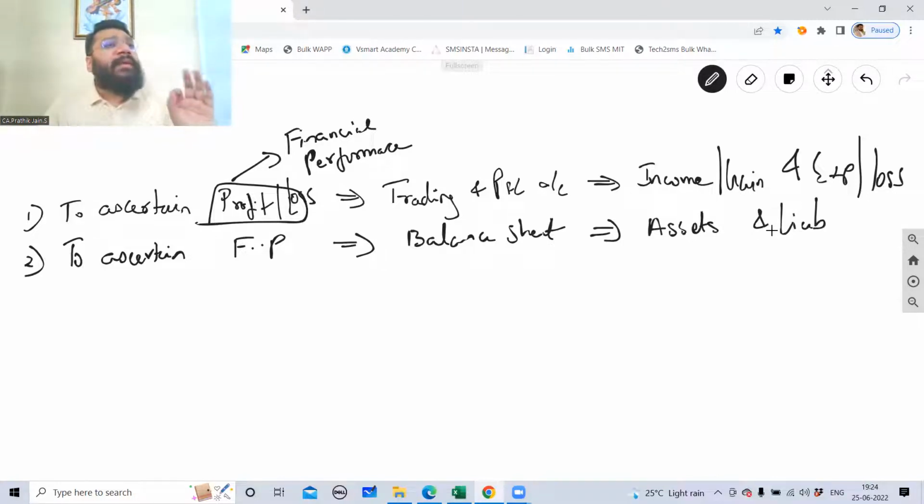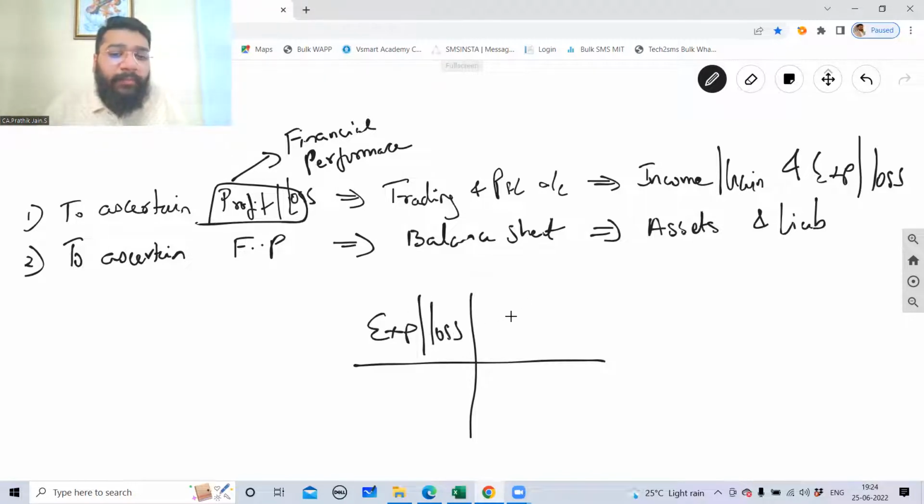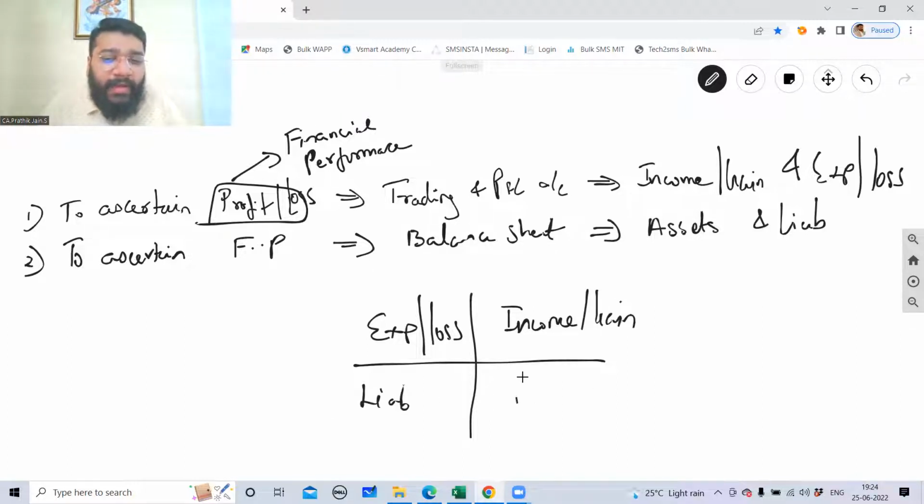Correct? So if you see, we are revolving around four quadrants: expense or loss, income or gain, liabilities, and assets. So any transaction you take, it will fit in any one of these four categories. And every transaction will affect two categories, minimum two categories, right?